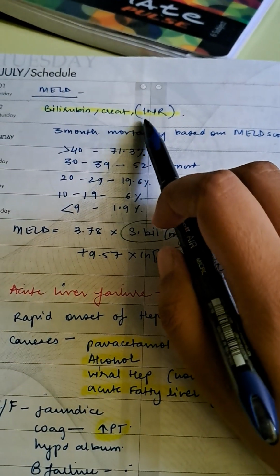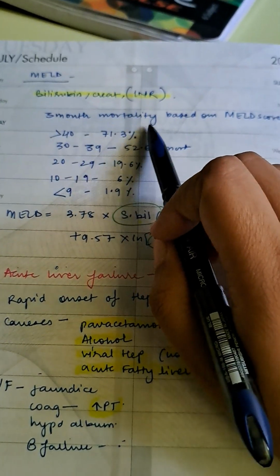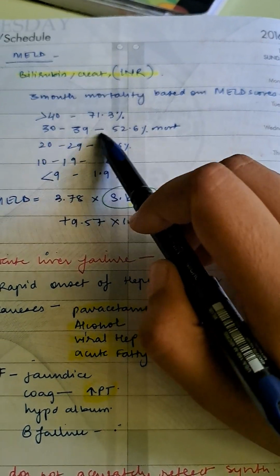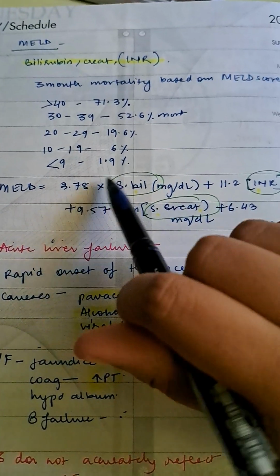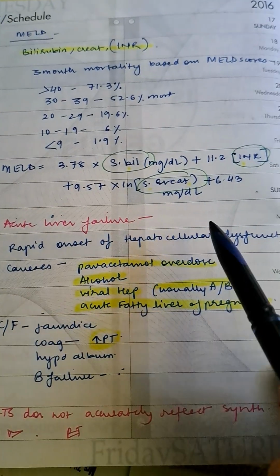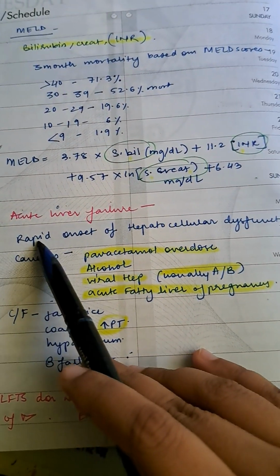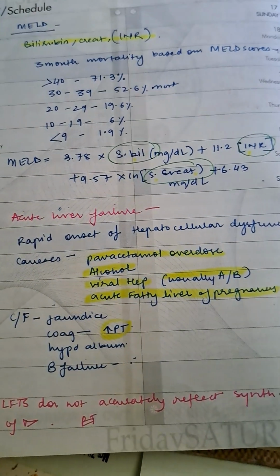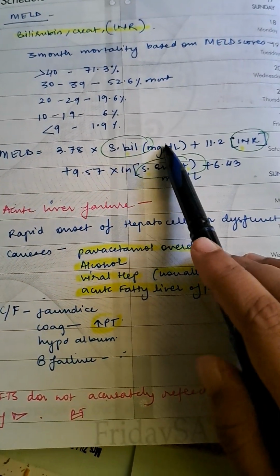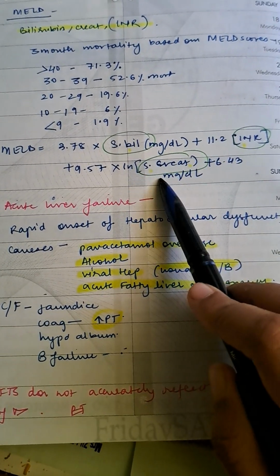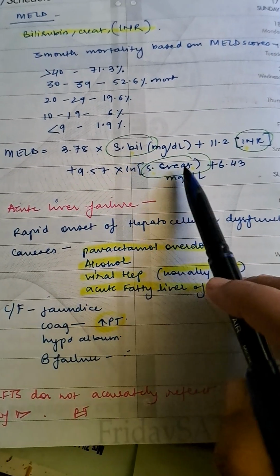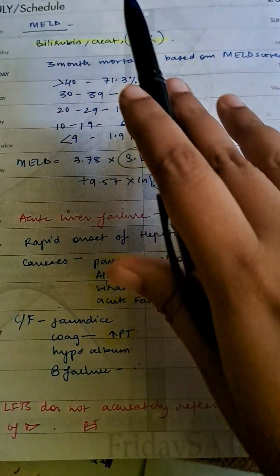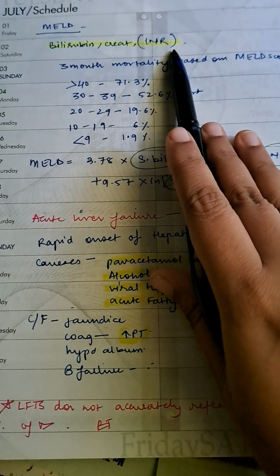Bilirubin, creatinine and INR: 3-month mortality is based on MELD scores. More than 40, 30 to 39, 71% and all that. This is not asked in MRCP. What you have to take into perspective is that serum bilirubin, INR and creatinine are the important factors which are going to determine the mortality. Okay, so bilirubin, creatinine and INR.